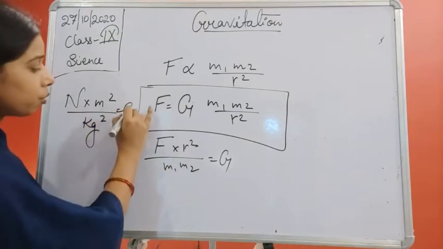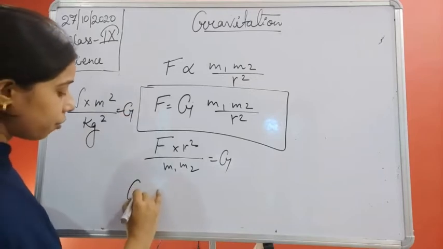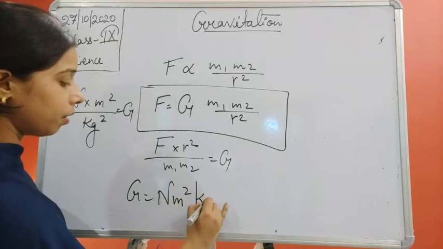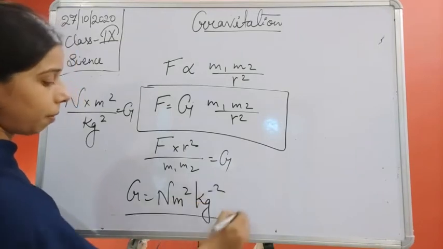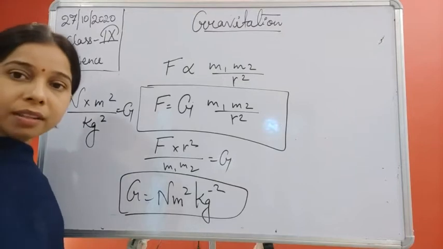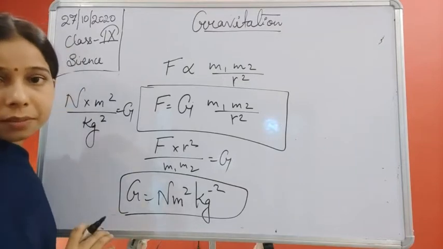So G is equal to Newton meter square per kg square. This is the unit of the gravitational constant.